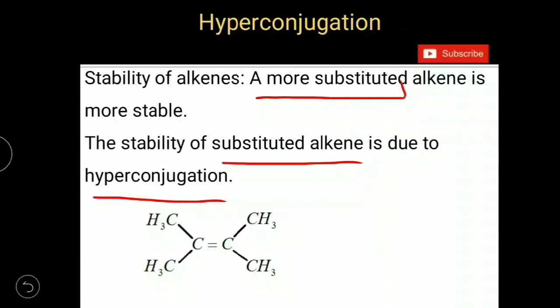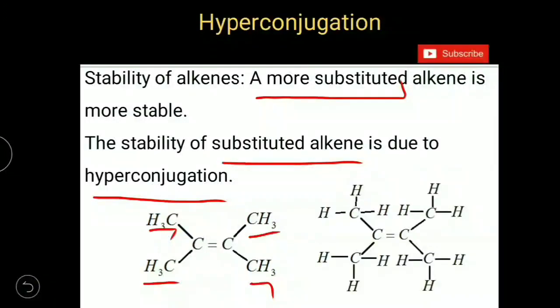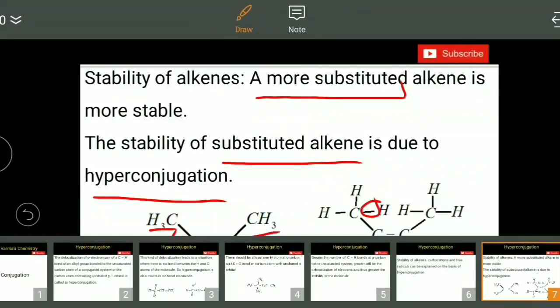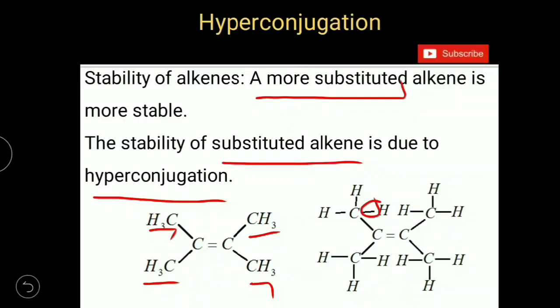This is a substituted alkene in which 4 methyl groups are bonded to the double bonded carbon atoms, and all of them have sigma electron pairs of CH bonds next to the 2 double bonded carbons. So, all these sigma electron pairs will be involved in delocalizations.